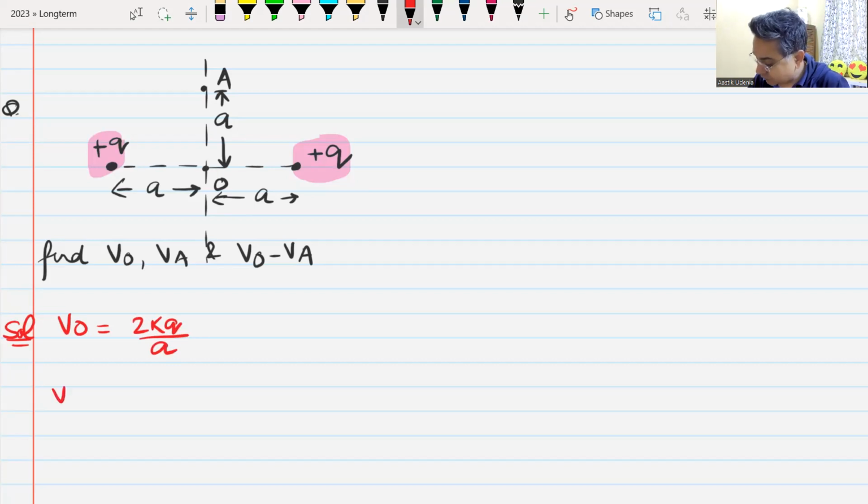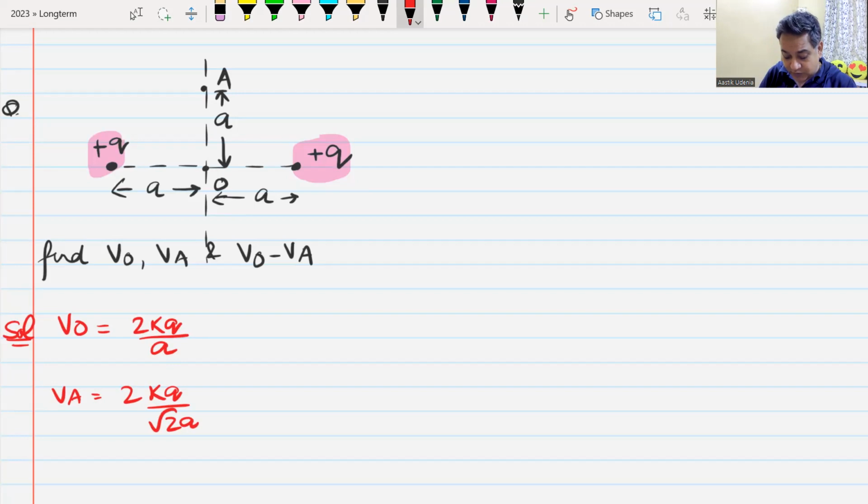Yes, sir. Potential at point A is 2 times kq by root 2a. The distance is root 2a. So it is root 2 kq by a, sir. To find out the difference, you just subtract the potential at A from that at O. Do we understand this? Yes, sir. So the question is pretty simple.